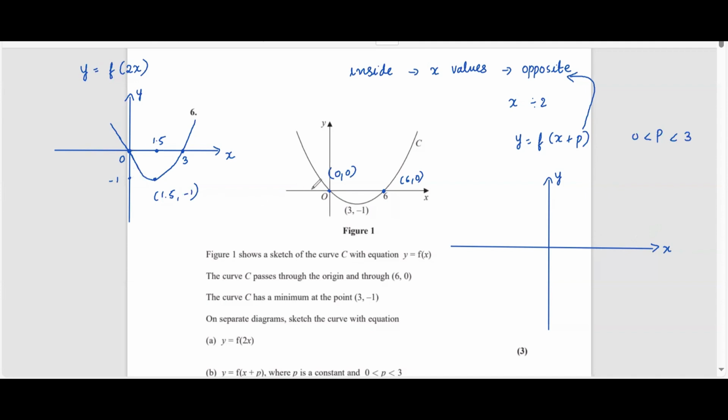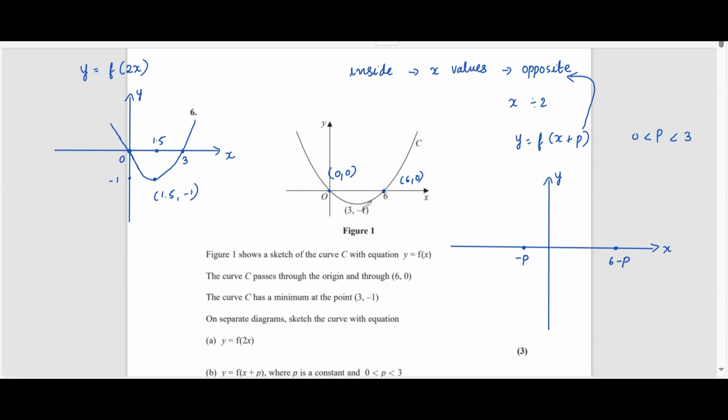Now, the original graph passes through 0, 0. Now, the curve gets shifted p towards the left. So let's say this is minus p. The new position for 0, 0 will become minus p since we are shifting it p towards the left. So now 6 has to move p towards the left, that is basically 6 minus p. So 6 minus p.